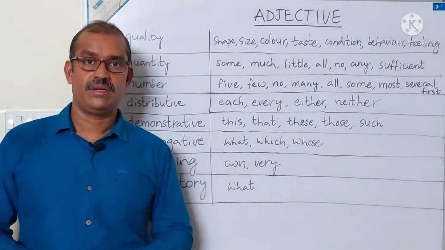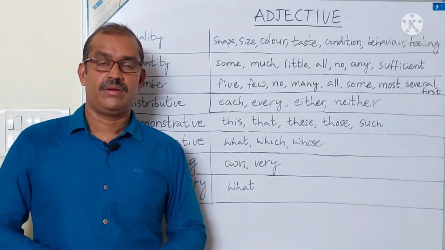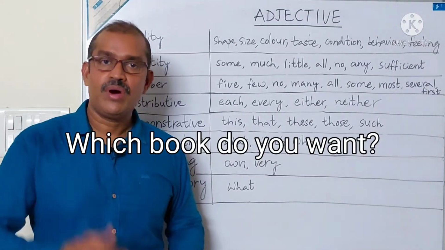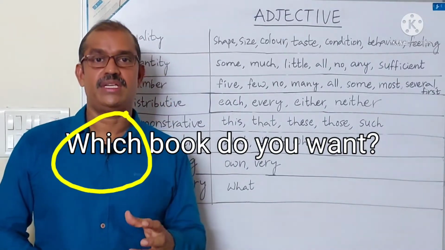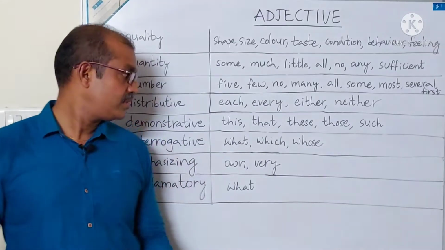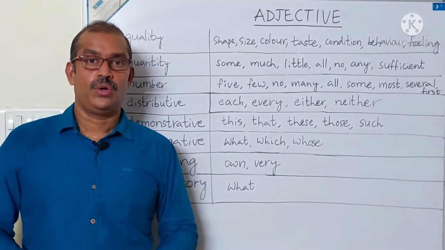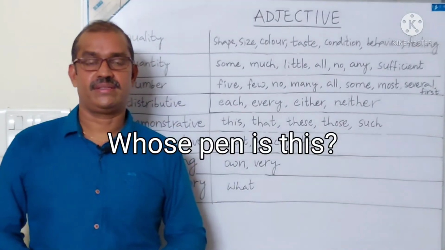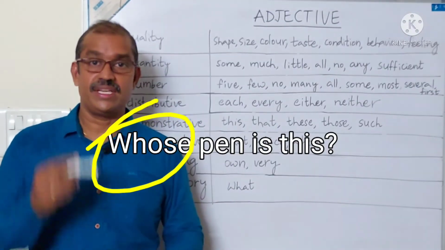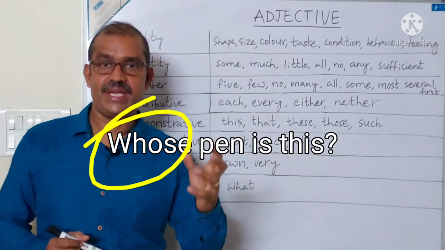Next one. Which book do you want? Here which is an adjective, book is a noun. Next. Whose pen is this? Here pen is a noun, whose is an adjective.